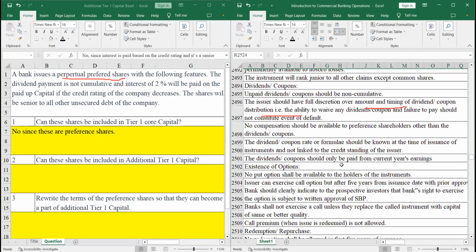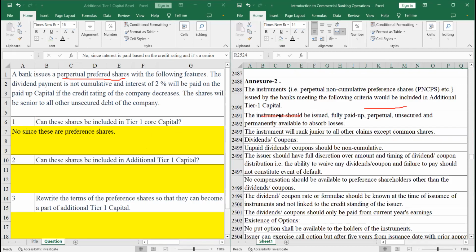So let's look at this Annexure 2. What are the requirements set by the Basel Committee? The instrument should be perpetual. That is, it should not have an end date, and it's not like a 5-year maturity date. The second thing is, it should be non-cumulative. If it is a cumulative preference share, and if you do not pay in this period, you have to pay the dividends on the preference shares in the next period, then they cannot be a part of additional tier 1 capital.